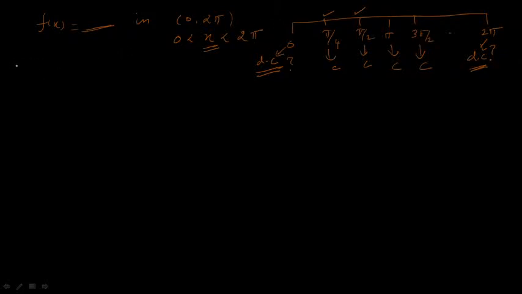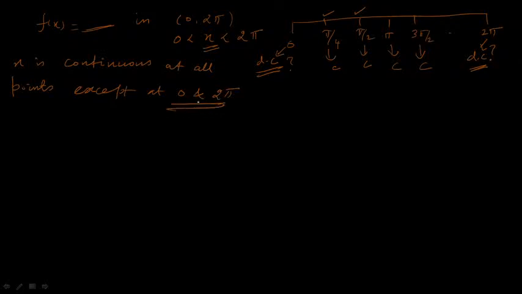So what is our conclusion? Here x is continuous at all points except at 0 and 2 pi. Both 0 and 2 pi are discontinuous points. Except these 2 points, all the other points inside the interval we name continuous points.